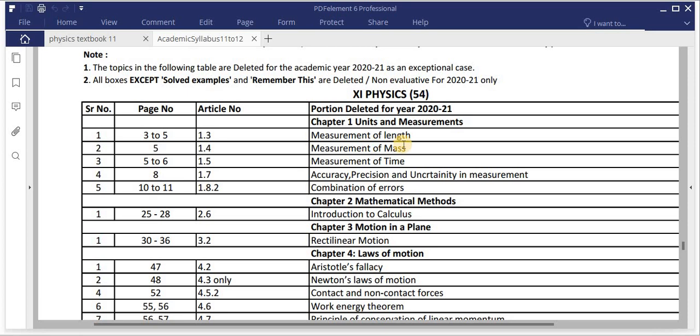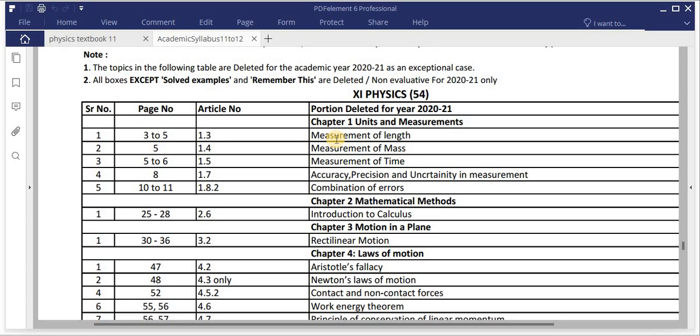First is measurement of length, measurement of mass, measurement of time, then accuracy, precision, and uncertainty in the measurement, and the last one is combination of errors. So remember, while studying, we have to leave out these topics which are deleted from the syllabus for 11th standard.